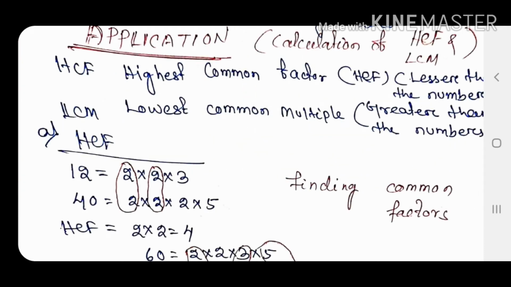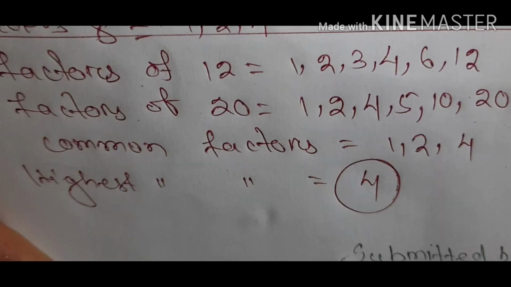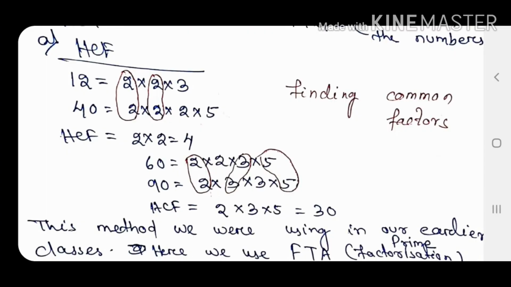Now, we will discuss some more applications of the fundamental theorem of arithmetic, and one important application is finding HCF and LCM. HCF is highest common factor, and LCM is lowest common multiple. Earlier we were calculating all the factors of 12 and then all the factors of 20, then all the common factors, which are in 12 as well as in 20, that is 1, 2, 4. Then among the common factors, the highest is 4.